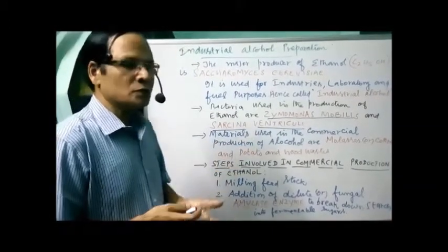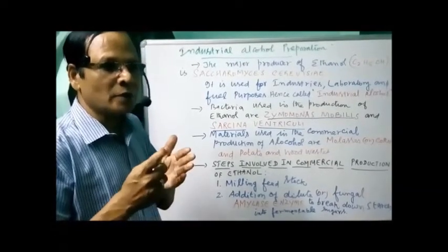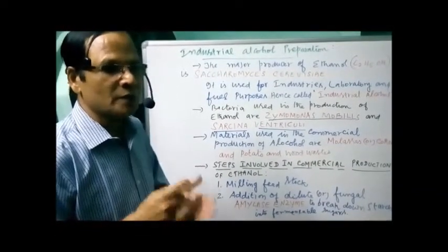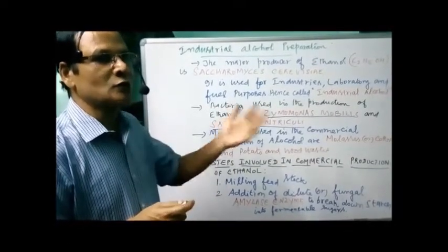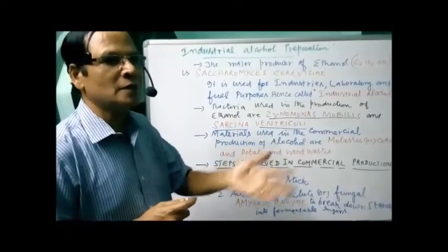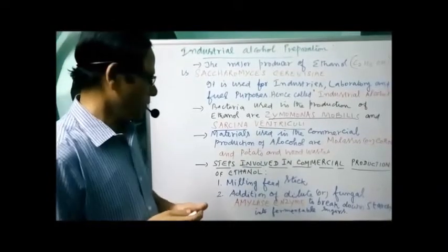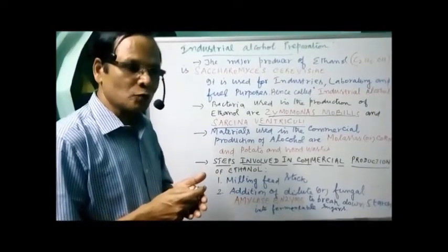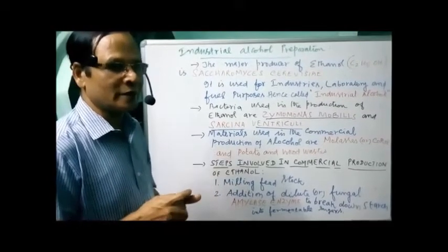Ethanol is used as a fuel, mainly as a biofuel additive to gasoline, that is to the petrol, or to the biodiesel, or simply to the petroleum based diesel. So it is used mainly as what we call a biofuel additive for gasoline.